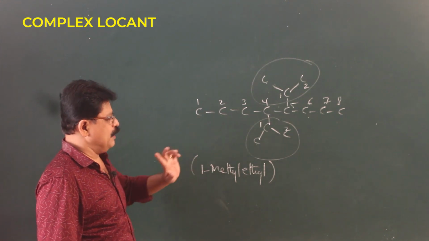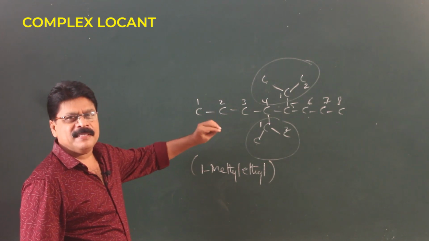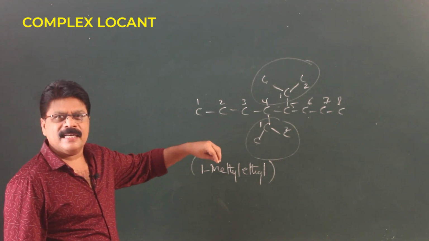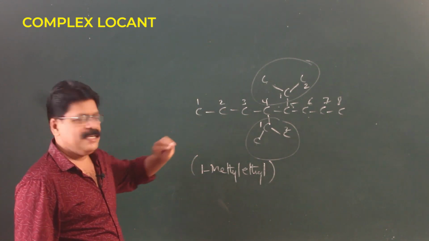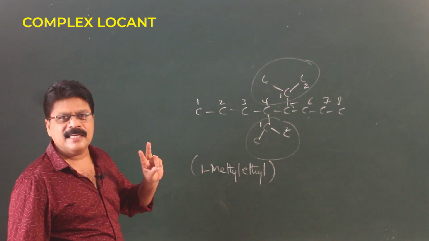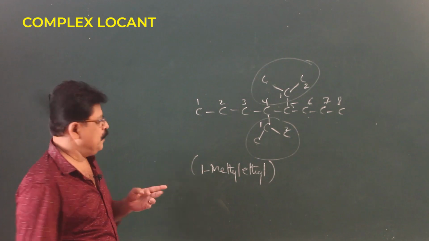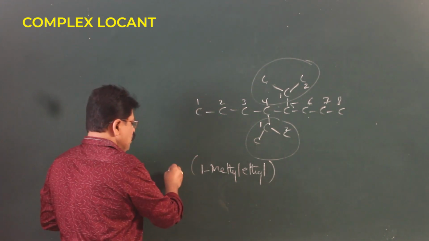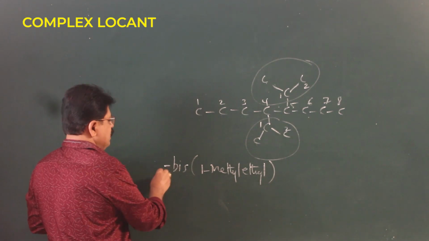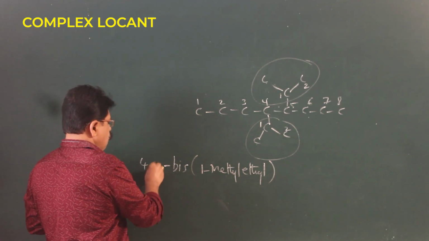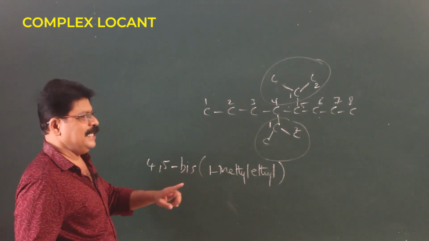When there are 2 complex locants which are the same, if they were methyl or ethyl, we would have called it diethyl, dimethyl, etc. In complex locants, instead of using di-tri, we use bis for 2 identical things, tris for 3, tetrakis for 4, etc. So, 2 are there, so we call them bis. Where are the 2 things? At 4, 5. So, it is 4, 5 bis, 1 methyl ethyl.